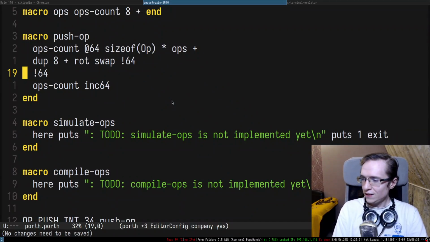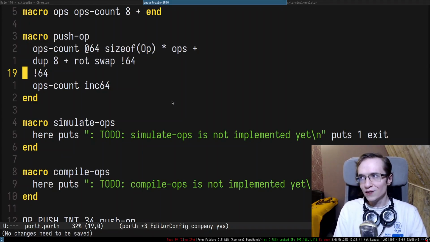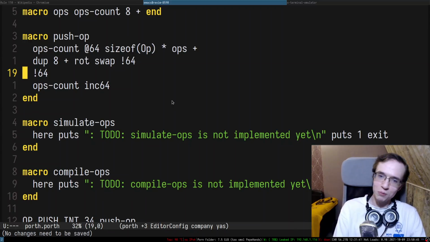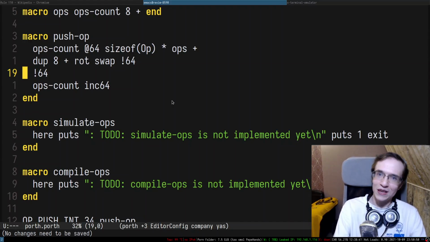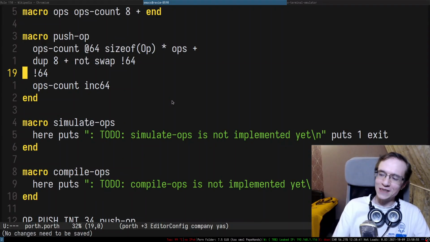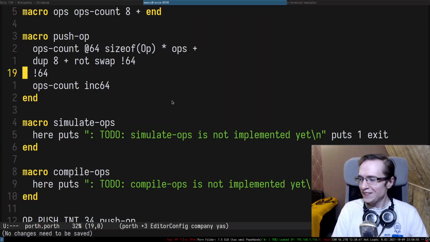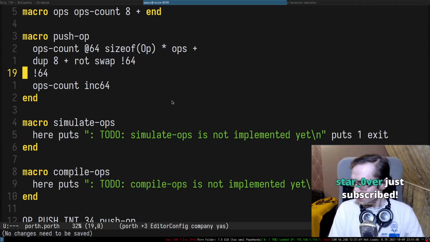So, for example, if you add a feature in the self-hosted compiler, you can use it in the next compilation of the compiler. Yes, you can. That's actually kind of the point. Once the compiler is fully self-hosted, first you will have to implement that feature, then recompile the compiler, and then you can re-implement that feature using that feature with the new version of the compiler. So yeah, it's going to be a very interesting process. I never did that before, and that's precisely why I want to try it, because I think it's going to be interesting.